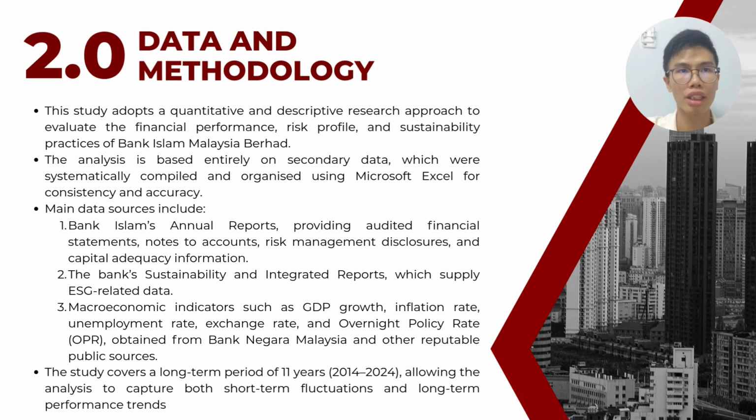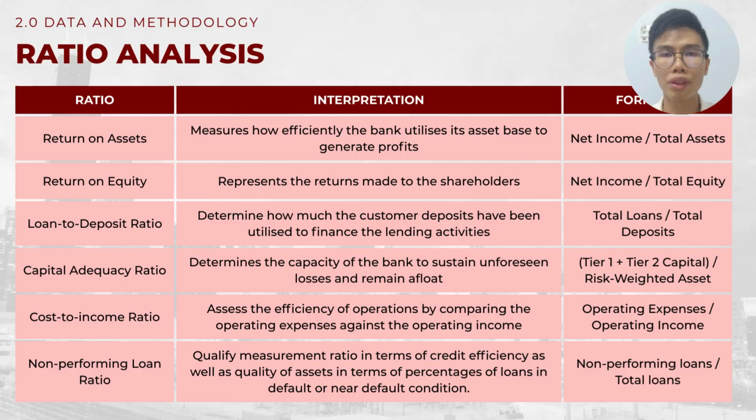So now I'm going to present the data and methodology part. This part is divided into 4 sections, which are ratio analysis, risk analysis, sustainability and ESG indicators, as well as anti-money laundering, fraud, and cyber risk indicators. This study will cover a period of 11 years from 2014 to 2024. Now I'm going to jump to the first section, which is ratio analysis.